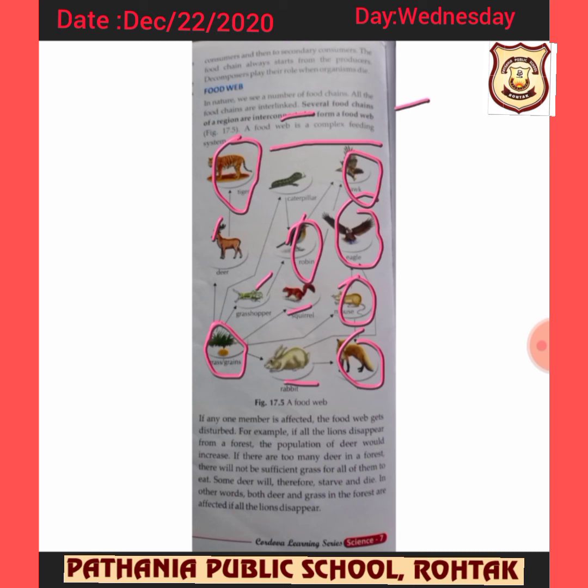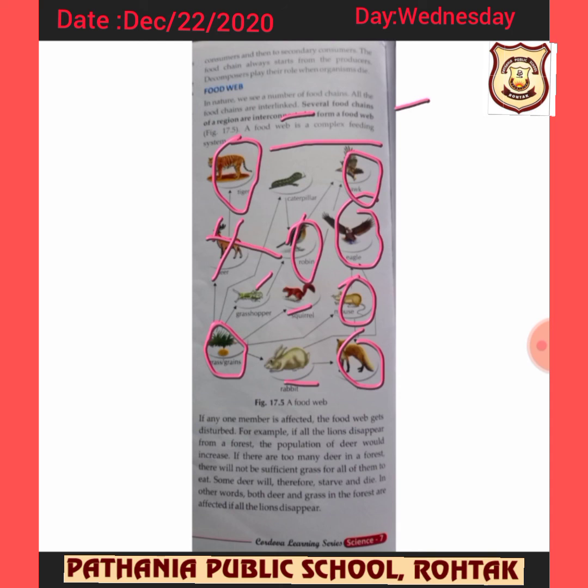Again, if we take an example that deer is extinct from our food web, then what will happen? A lot of the tigers will not survive. How? Because they didn't get the food. They don't have deer to eat, so they can't survive. So it becomes very hard for the tigers to survive. They'll not get the food. One more thing, grass will be so much because deer are no more in the food web. That's why a balance should be maintained. So nothing should be extinct from our earth.